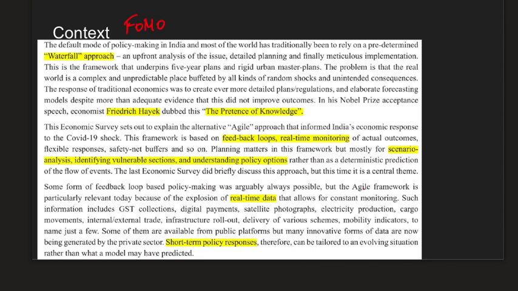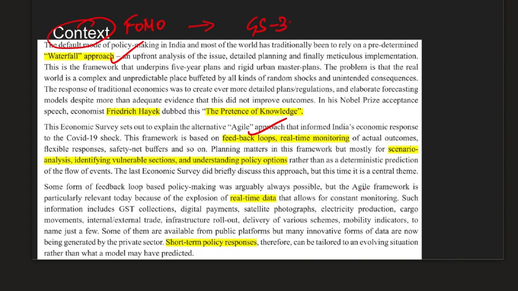So we have the COVID pandemic striking our economy, and therefore the policy decisions that we're going to take for the future need to have a context. This is where you have to understand two approaches which were discussed by the economic survey, that is the waterfall approach and the agile approach. Now before we talk about this, to which part of the syllabus is this really relevant?